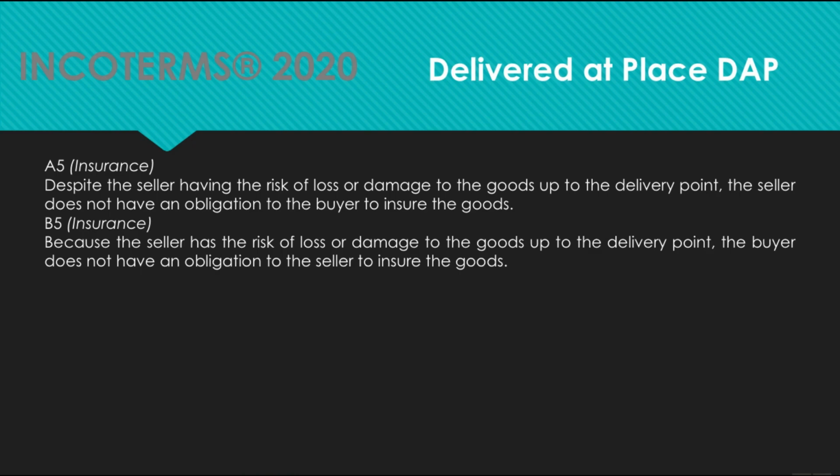As you can see in DAP, the insurance up to the delivery point is on the seller. So in case the buyer has to transport the merchandise from the delivery point to another place, a wise buyer would buy sufficient insurance to cover any kind of damage to the goods from the point of delivery to the final destination.